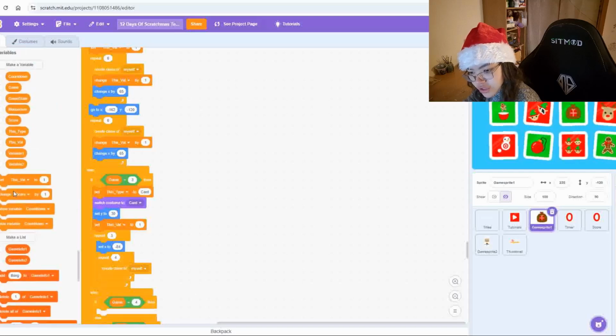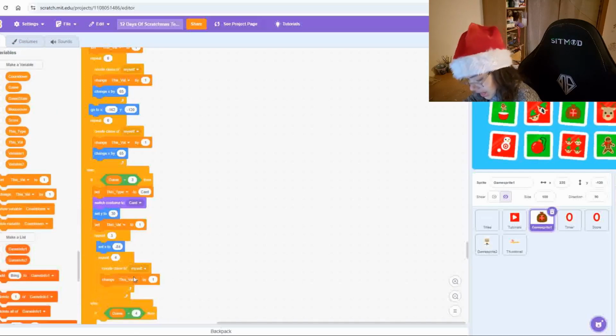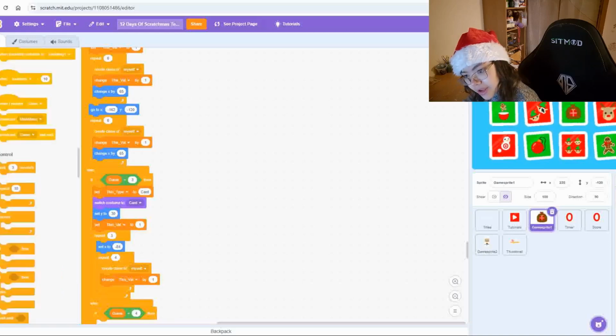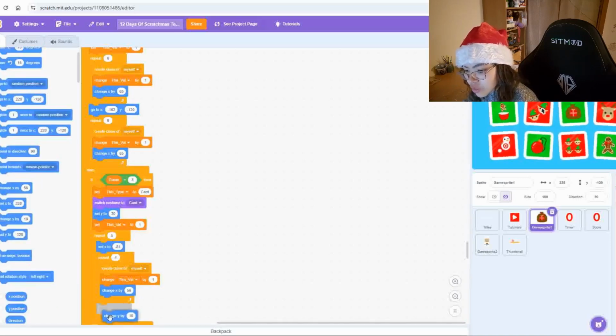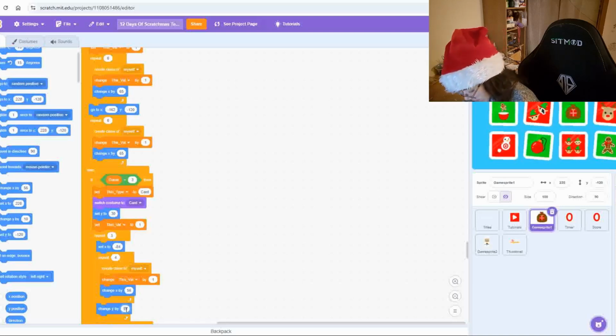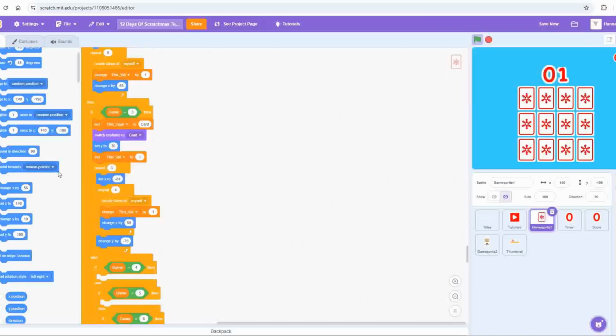We want to change this val by 1. And then we want to change X by 56. Then after the repeat loop, we're going to change Y by -76, which, as you see, will cause the cards to display.